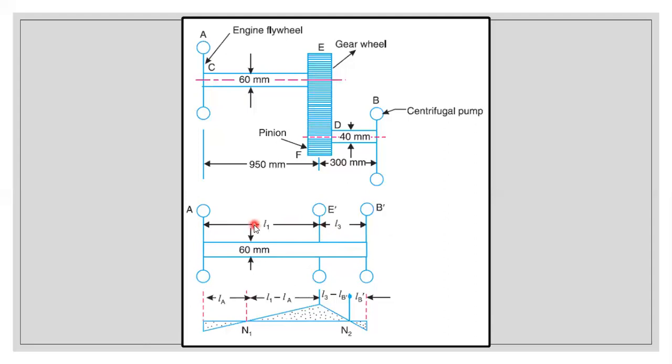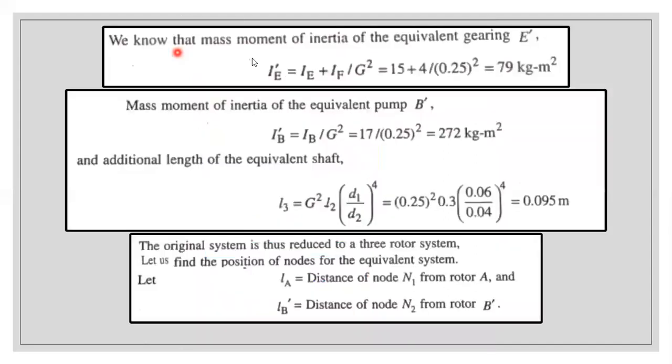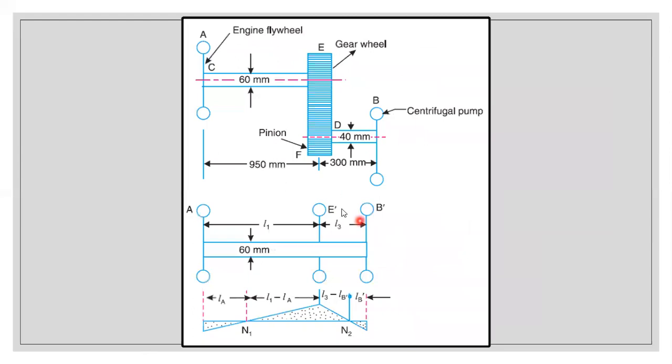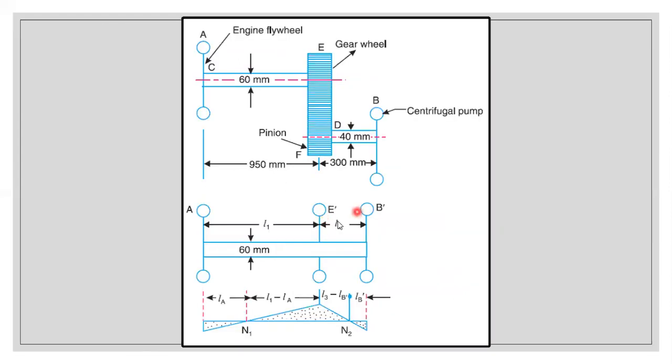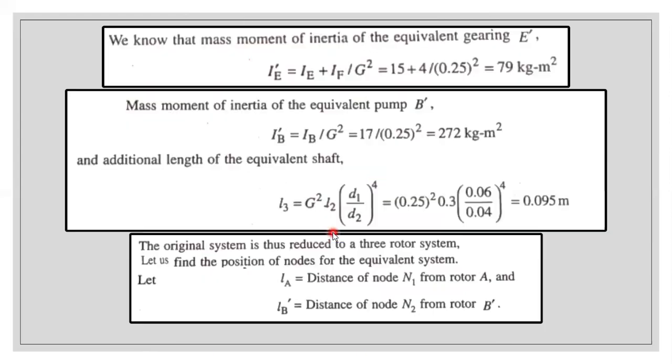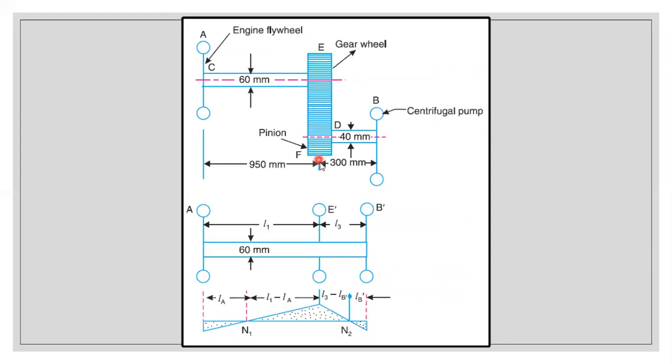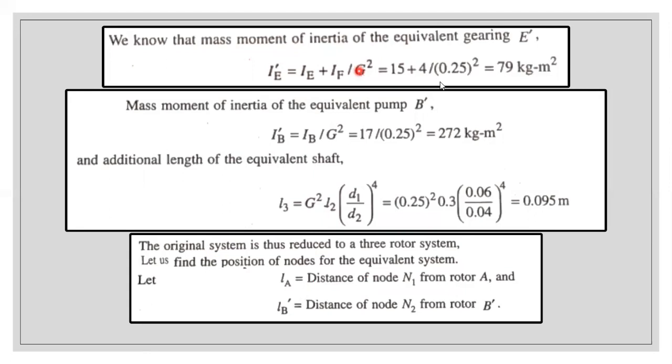Now we'll move into the problem. We need the mass moment of inertia for the equivalent gearing. Previously we haven't used the gear, right? But in this problem we will be considering the inertia of the gears. For that we need to determine IE dash, the mass moment of inertia for this rotor. So IE dash is equal to IE plus IF divided by G square, that is the mass moment of inertia for the gear wheel plus the mass moment of inertia for the pinion divided by G square. Once we substitute all the values, we get 79 kg meter square.